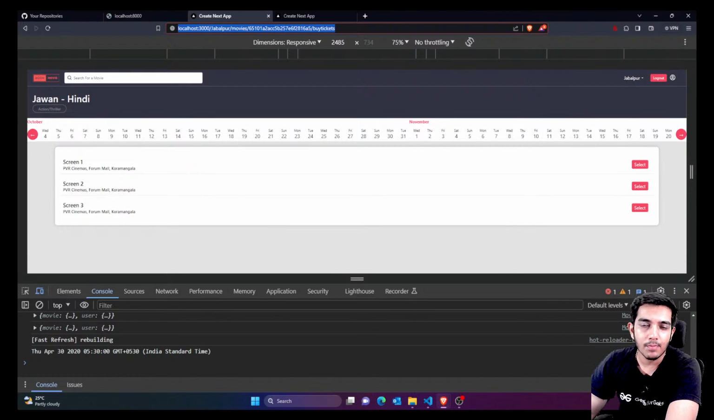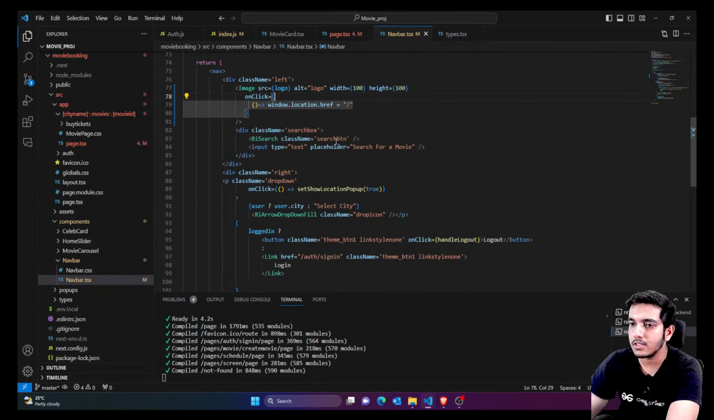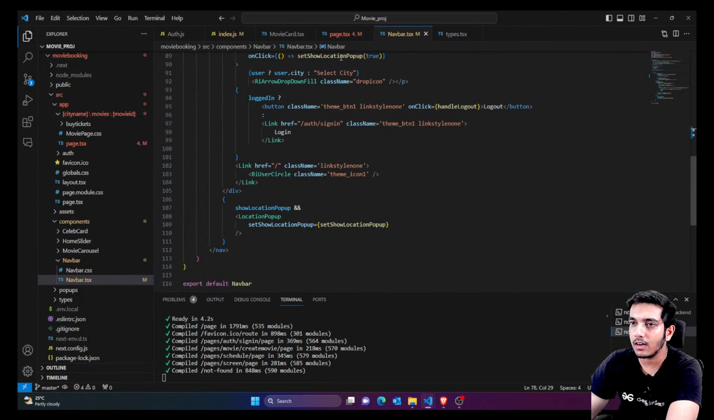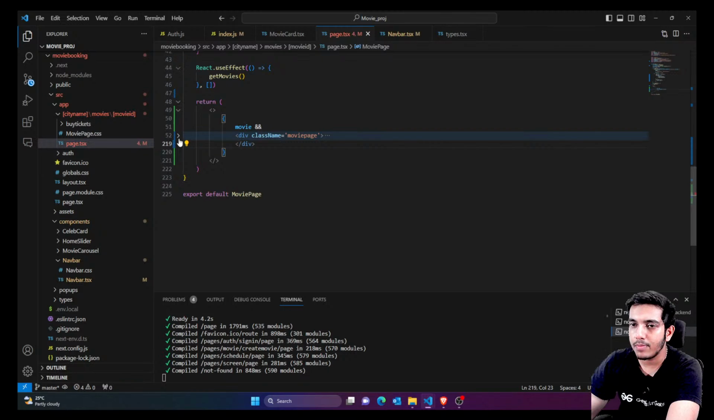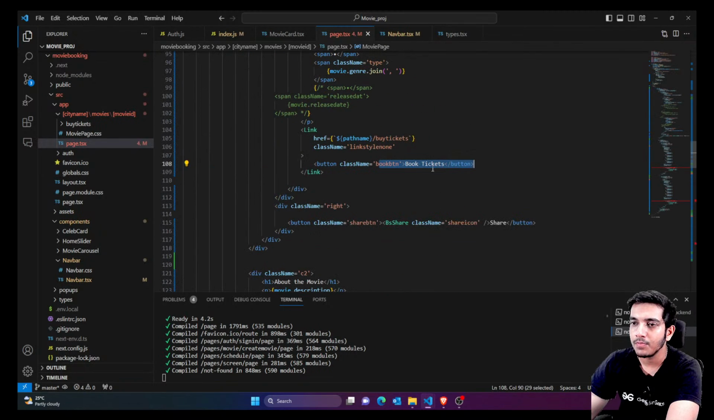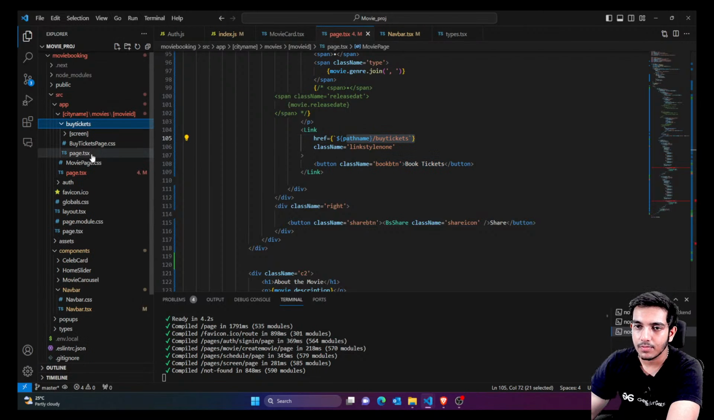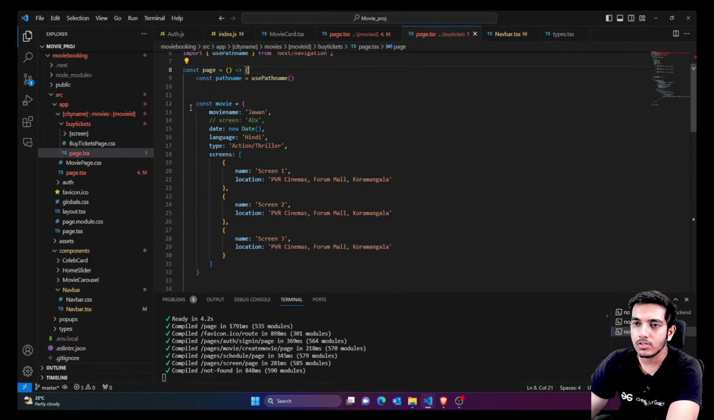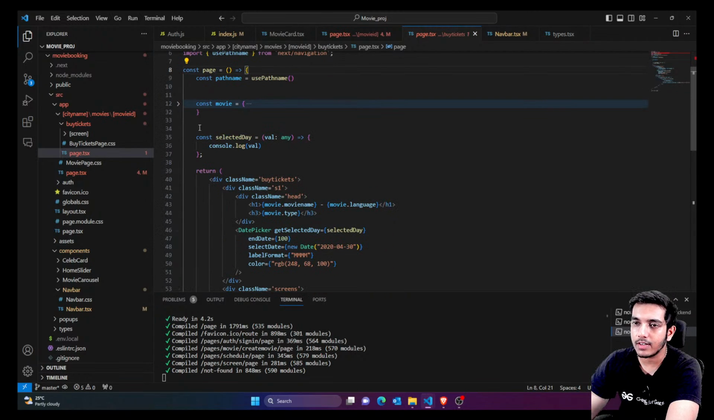Right now we are simply saying which page we are inside. So this page is done, movie page is done, and you can see that when someone clicks on book tickets, we are taking the user to the buy tickets page. Inside the buy tickets we have this page.tsx. Right now you can see we are showing the temporary data.